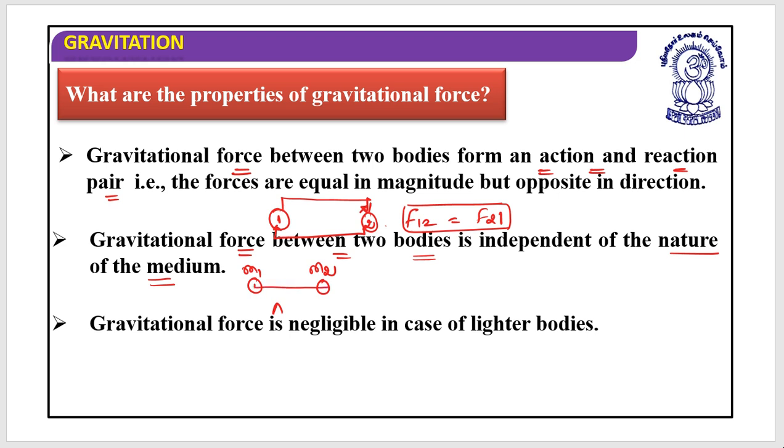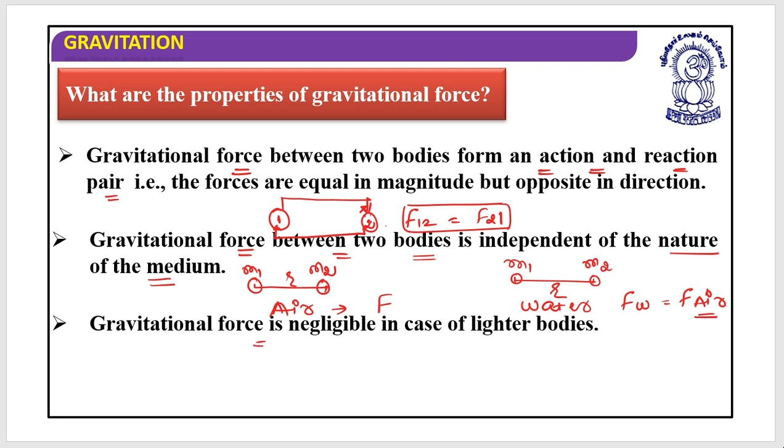But let's understand that the separation is r, and when they are placed in air, the force between them is F. Now the same particles m1 and m2, separated by the same distance r, if they are put in water, then F in water will be the same as F in air. So the gravitational force between two bodies is always independent of the nature of the medium.